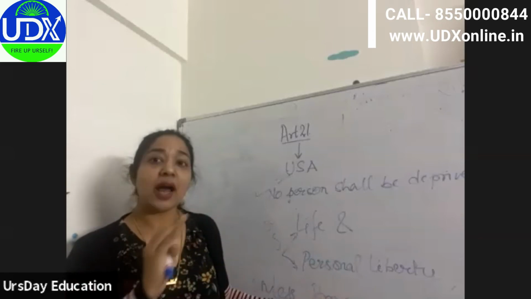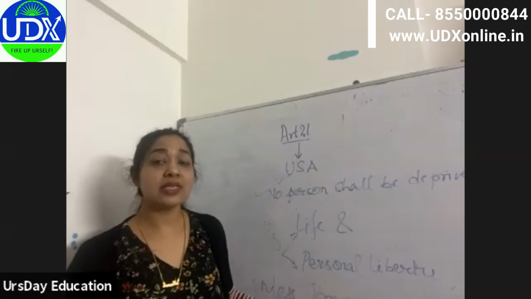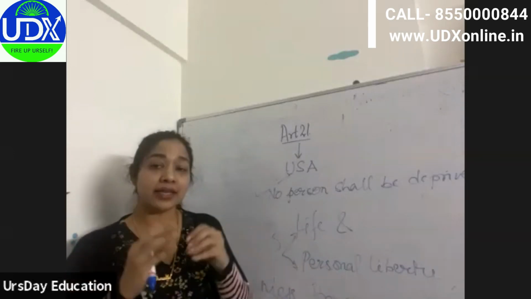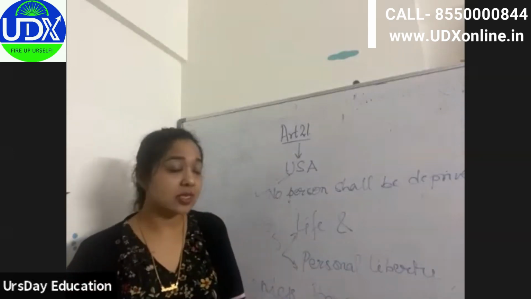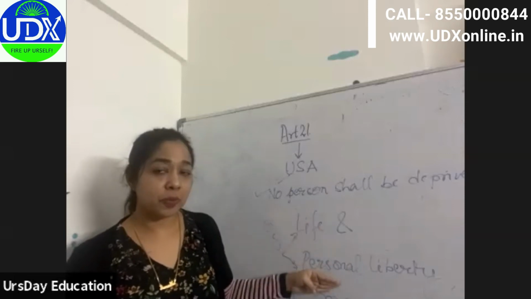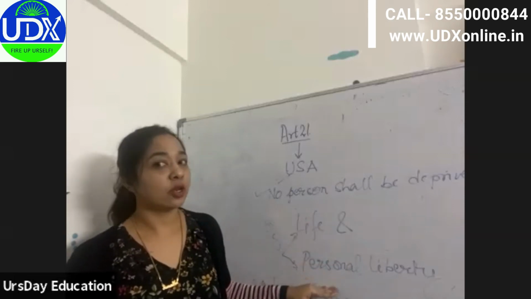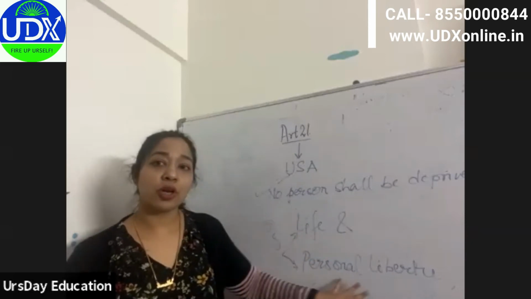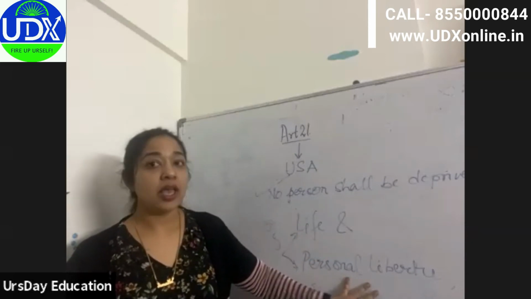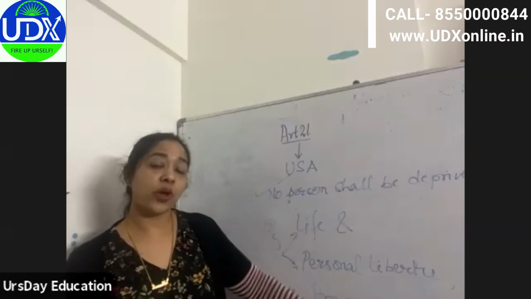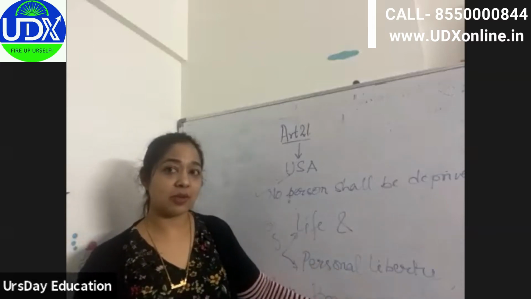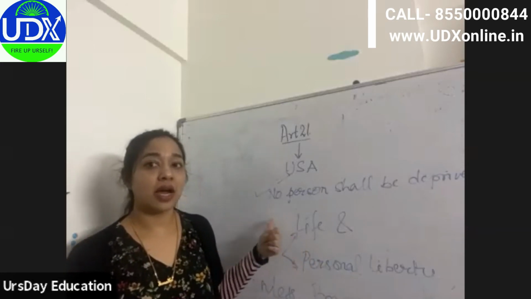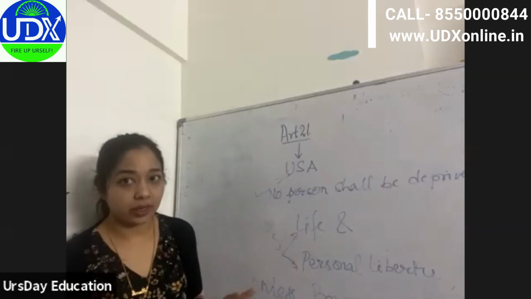Except under procedure established by law means if Parliament is making some law and that is putting restrictions on your life or personal liberty, then you cannot question it. But if that police officer is going against that procedure established by law, then obviously you will attract this article, that is Article 21.